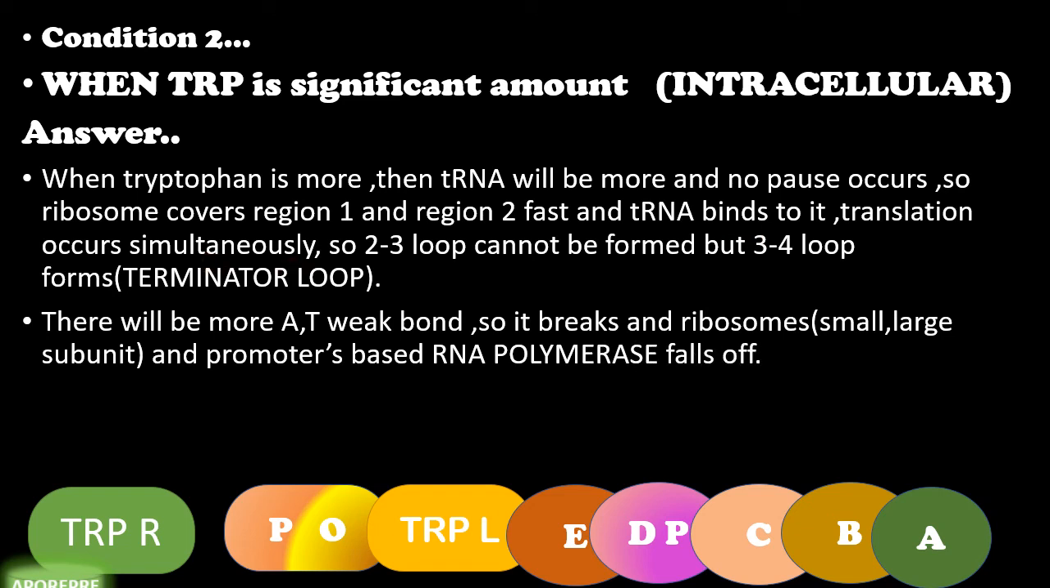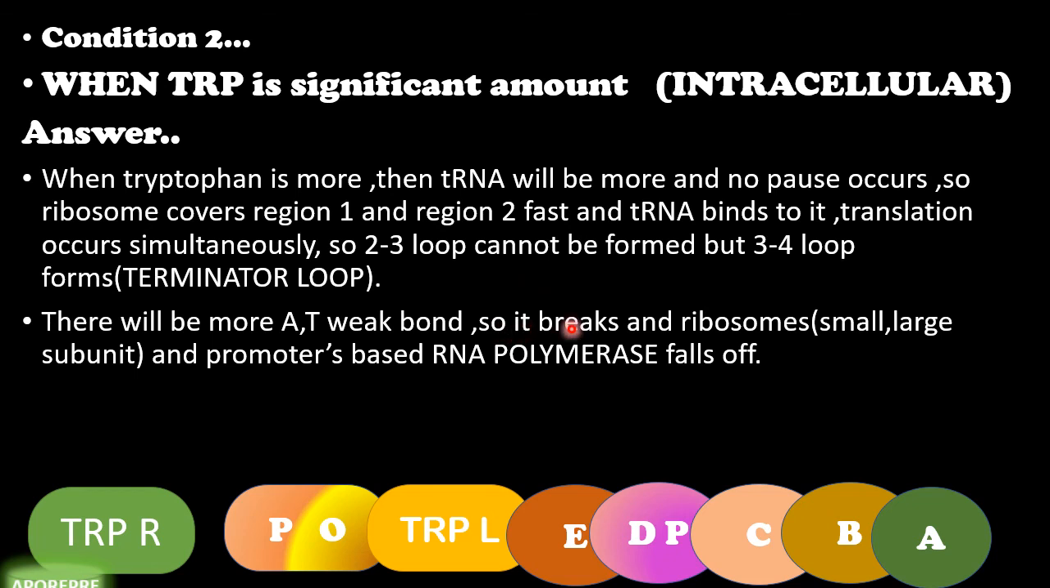So what happens? Because of no pause, the 2-3 loop cannot be formed, but the 3-4 loop will be formed. Why didn't the 2-3 loop form? Because the ribosome will be present at region 2, so the 2-3 loop will not be formed, but the 3-4 loop will be formed because of complementary base pairing. What does the 3-4 loop indicate? It is the terminator loop. There will be more adenine and thymine content, which is a weak bond because it has only 2 hydrogen bonds compared to GC content which has 3 hydrogen bonds. So AT is a weak bond.